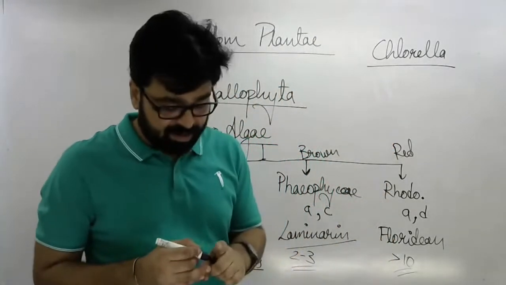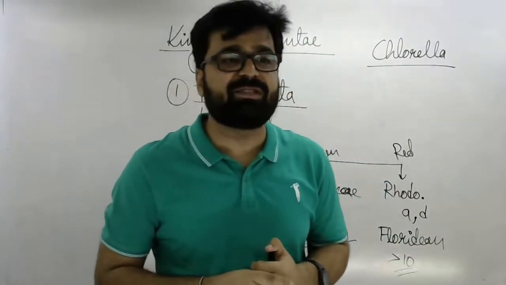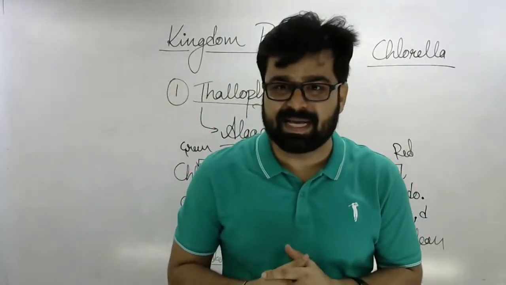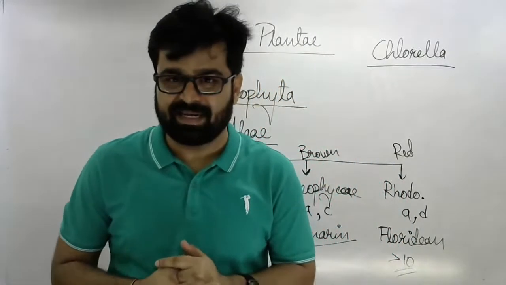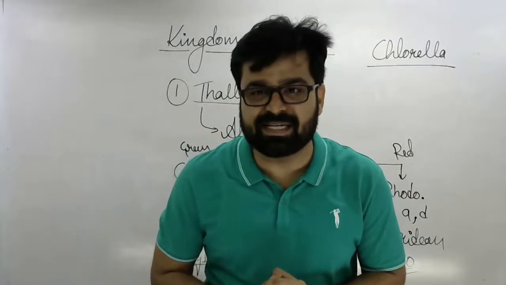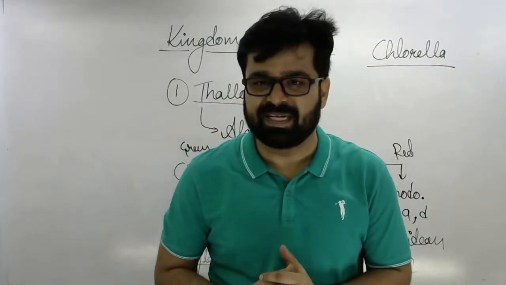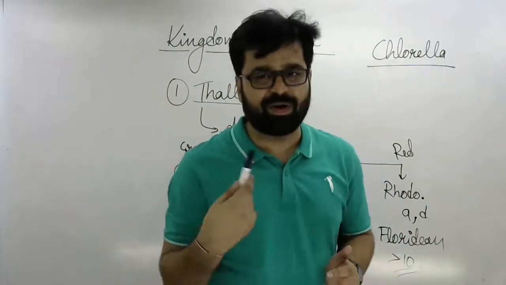Another important point about Chlorella is the C3 cycle. Have you remembered the C3 cycle of photosynthesis? Of course.